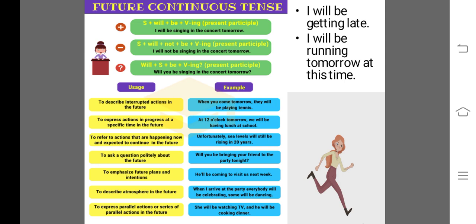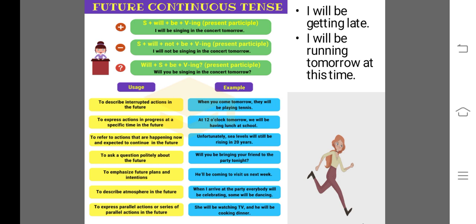Then next, to describe atmosphere in the future. When I arrive at the party, everybody will be celebrating, some will be dancing. It means you are imagining, you are creating a scene in front of your eyes of what will be happening in the future. To describe the atmosphere, to describe the surrounding condition, you can also use this type of sentence.